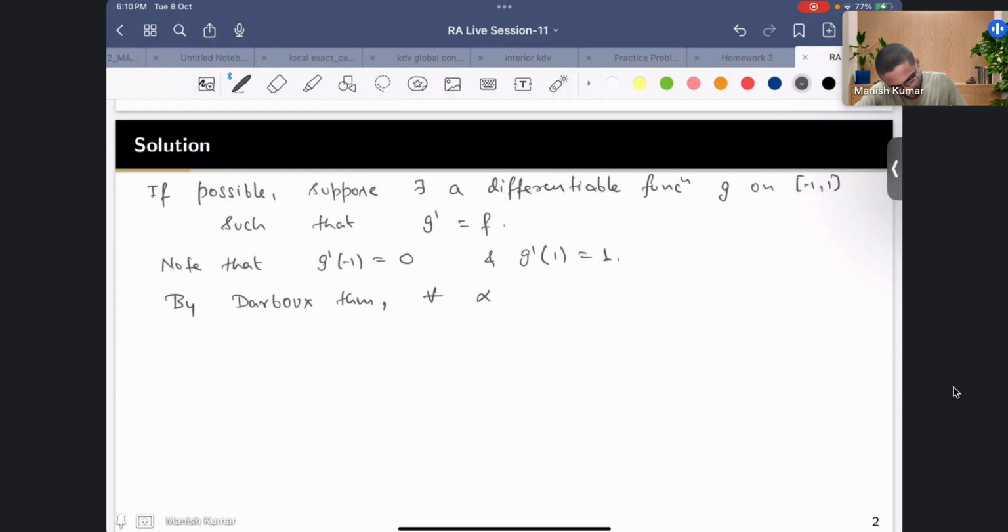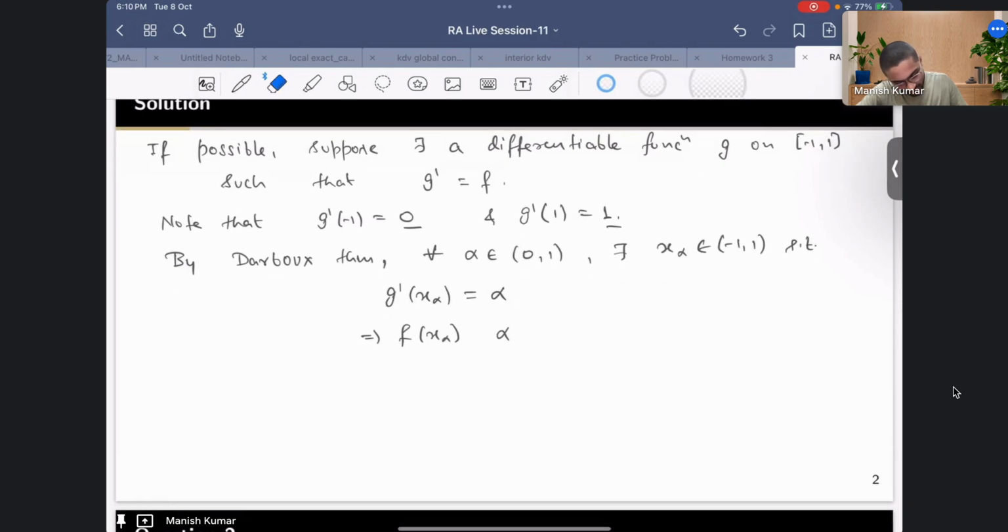for all alpha which lies between 0 and 1, there exists some x_alpha in the domain, which is (-1, 1), such that g'(x_alpha) is equal to alpha. And this means that f(x_alpha) is alpha, but we know that if alpha is in (0, 1), f cannot take such values, right?